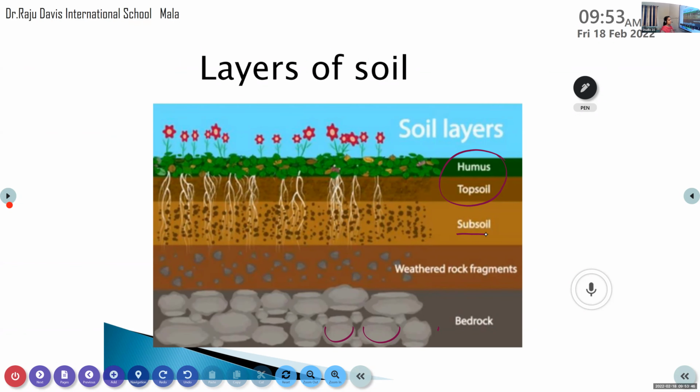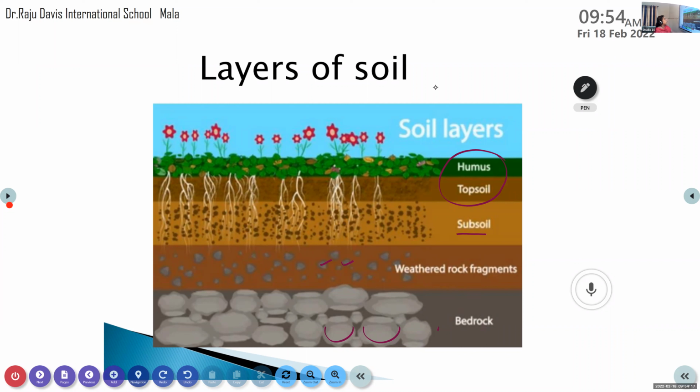Then the next layer is broken down fragments. There you can see the broken down rocks, the pieces. And the last layer is parent rock, or we can say bedrock also. Parent rock is made up of rocks that break down to form soil. So these are the different layers of soil.